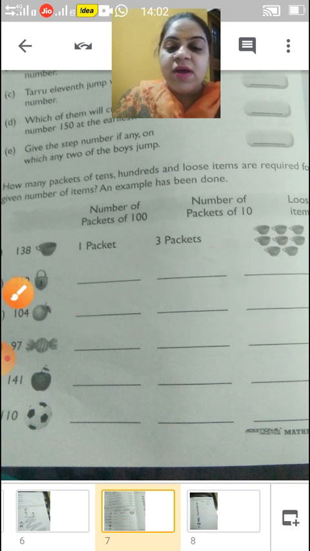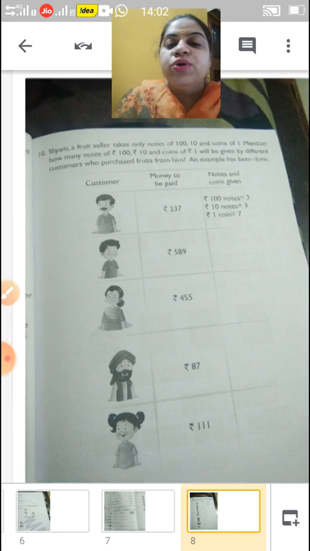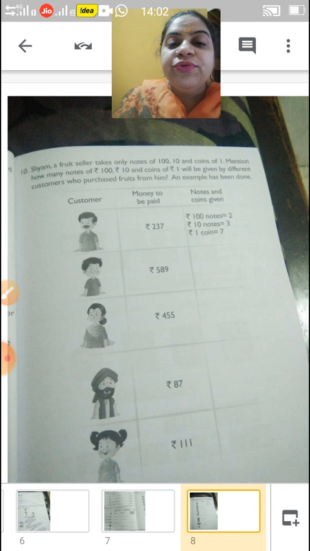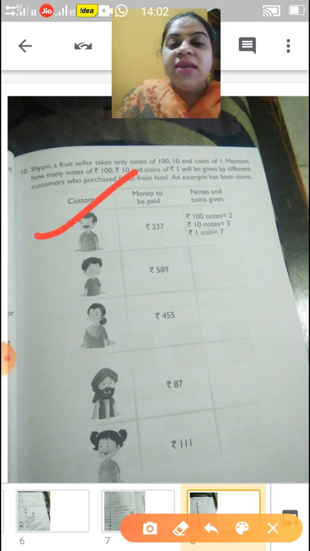Now, next, come to next, children. Now, in this question number 10, Sham, a fruit seller, takes only notes of 100, 10 and coins. He is Sham and he will take notes of 100, 10 or 1. He will not take 50 rupees notes. He will take a 100 rupees note, a 10 rupees note and a 1 rupees coin. So children, according to that, you have to expand the form of this number.